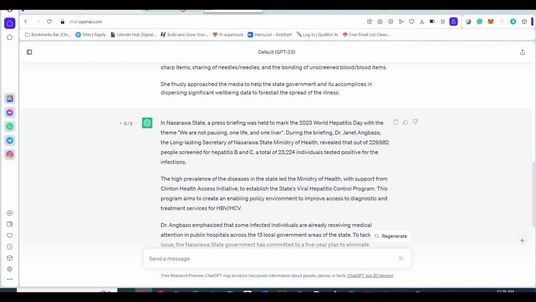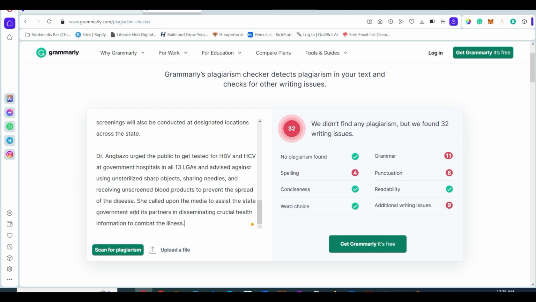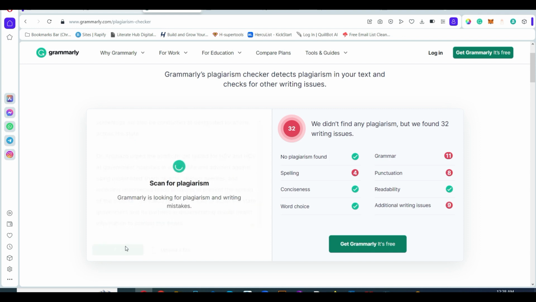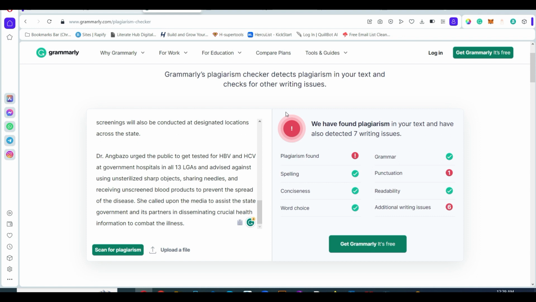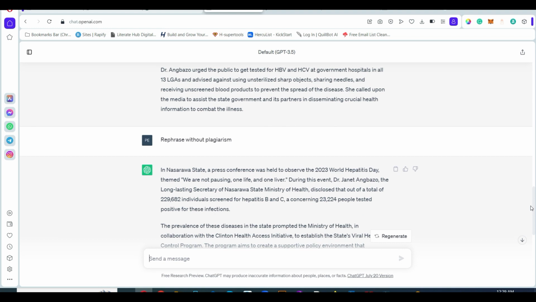We can go back to the plagiarism checker and check if the content is original again. Scan for plagiarism, and so here the plagiarism checker found plagiarism in this content. So you can just go back to ChatGPT again and give it a command to rewrite this content, to write the content without plagiarism.